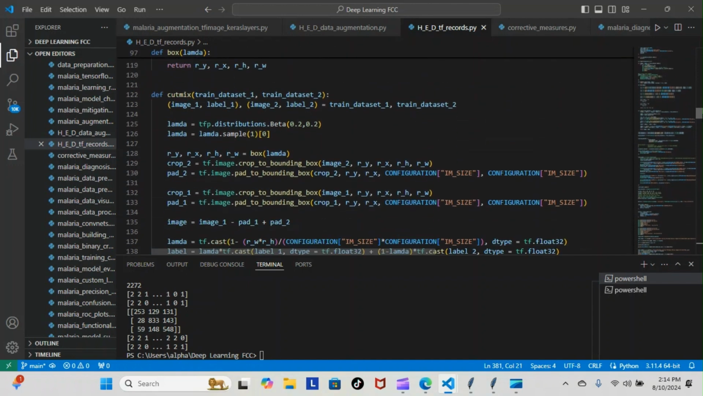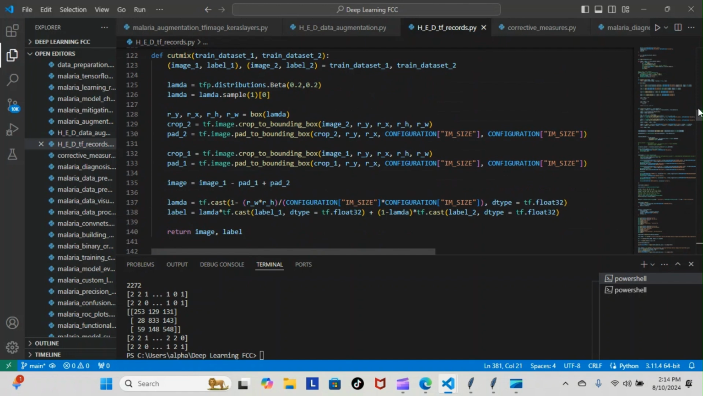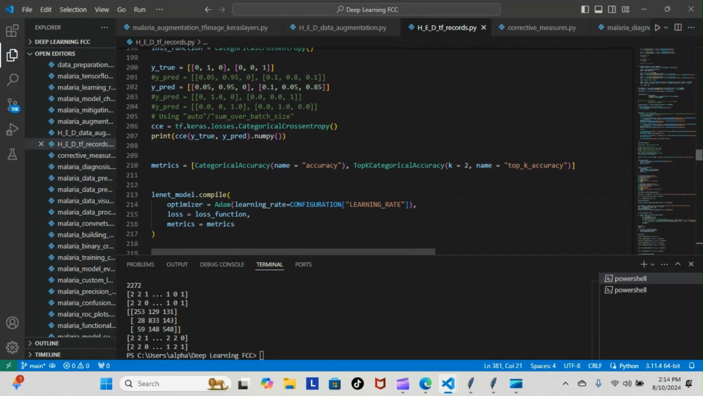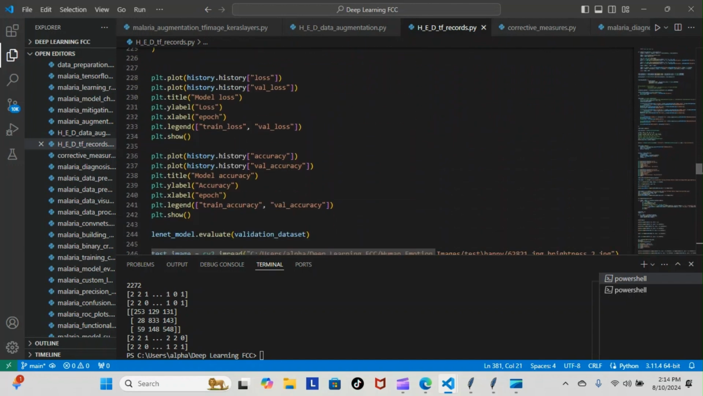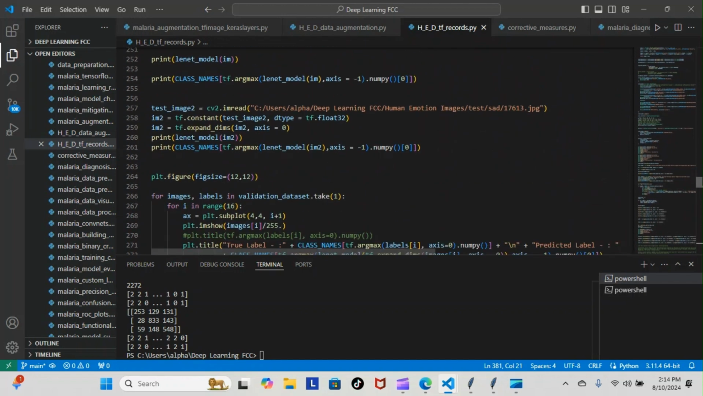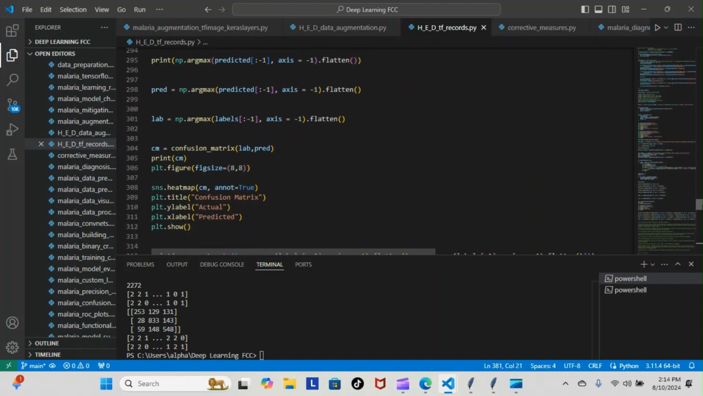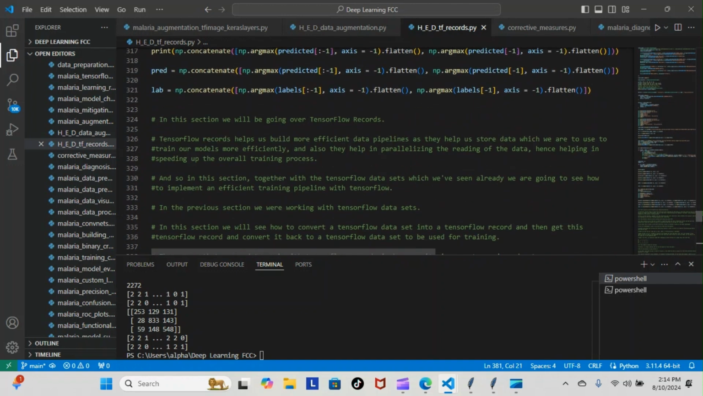As you can see, the code is getting quite extensive and quite large. I'm going to scan over the entire thing for you. This is everything that we have so far in this human emotions detection module, and we are working on TF records today. The last thing we did was the data augmentation. In this section we'll be going over the TensorFlow records.